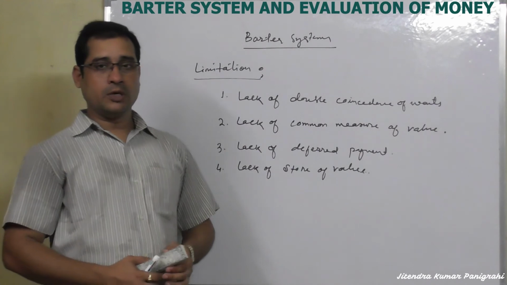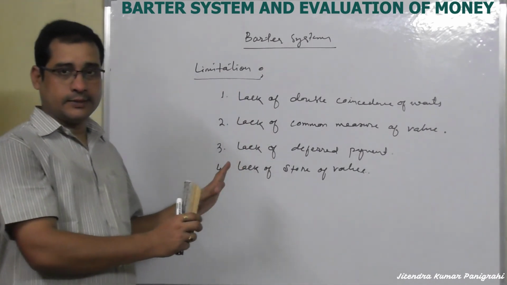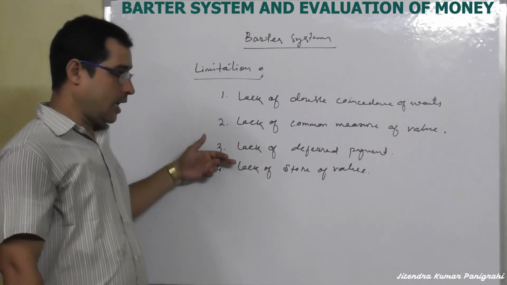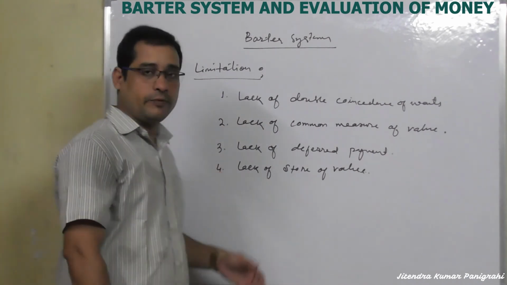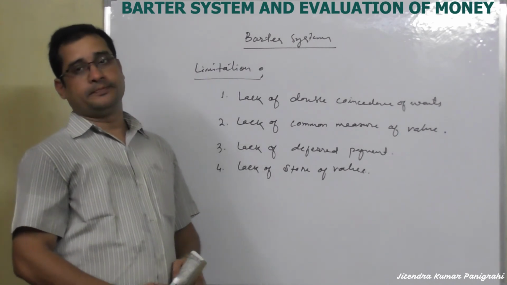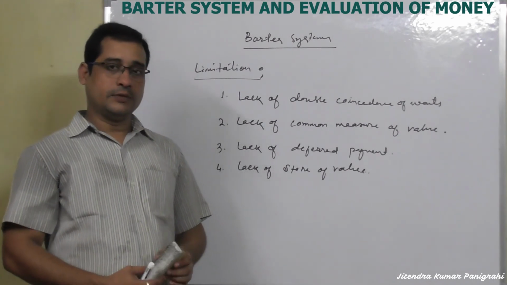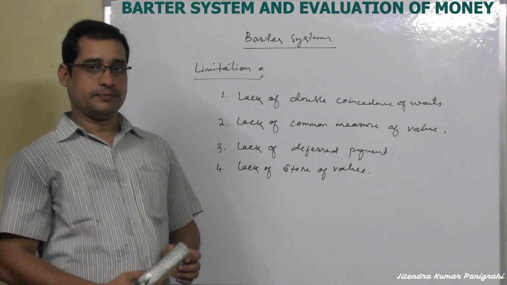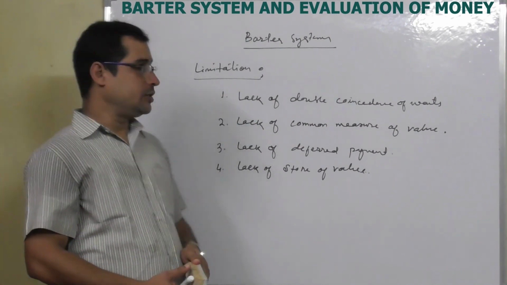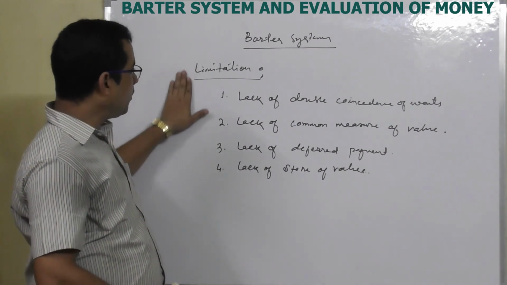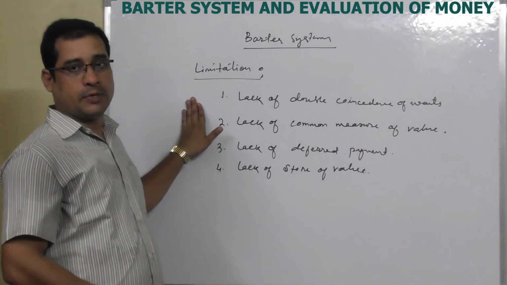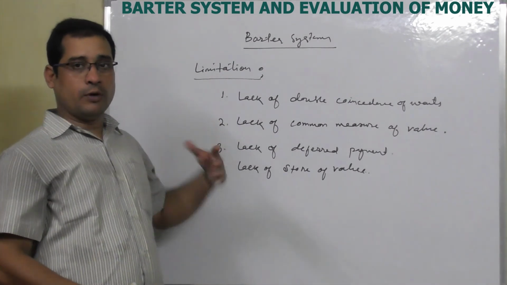So in order to overcome all those limitations, lack of double coincidence of wants, lack of common measure of value, lack of deferred payments, and lack of store of value, we introduced money in the form of a medium of exchange. We are trying to avoid all these limitations of the barter system by introducing money. And new forms of money are coming up.